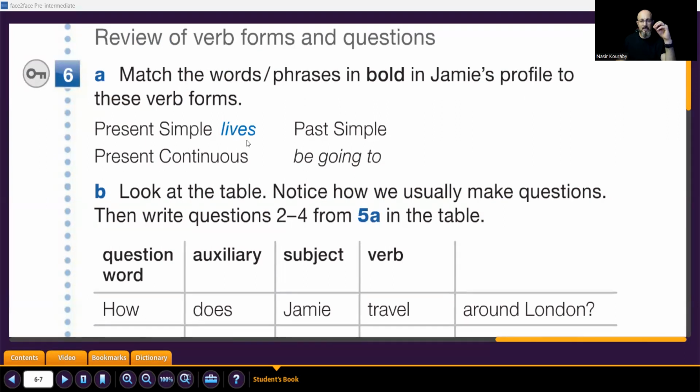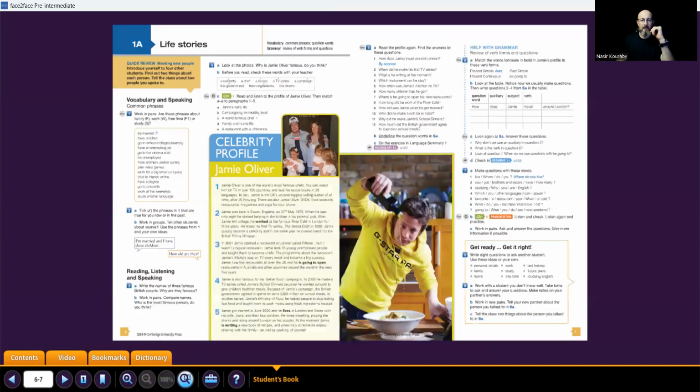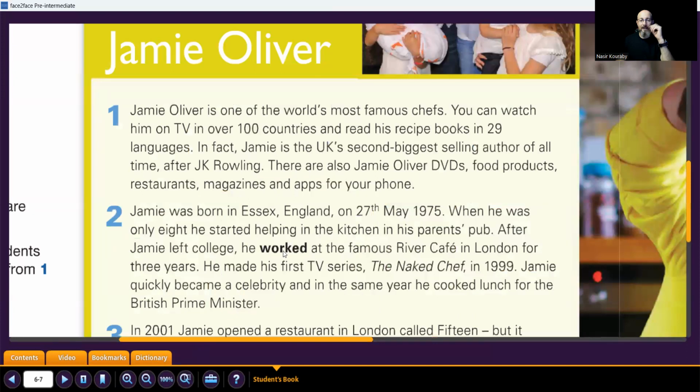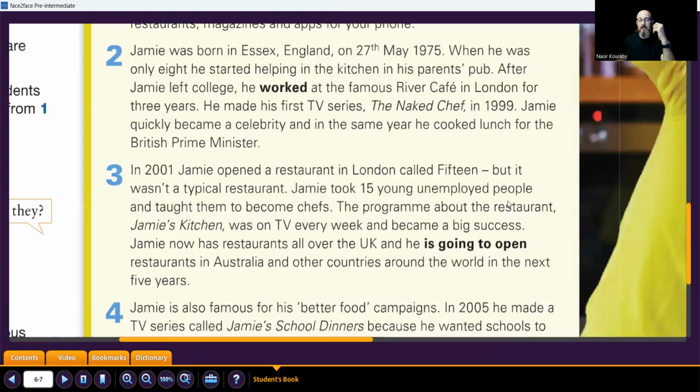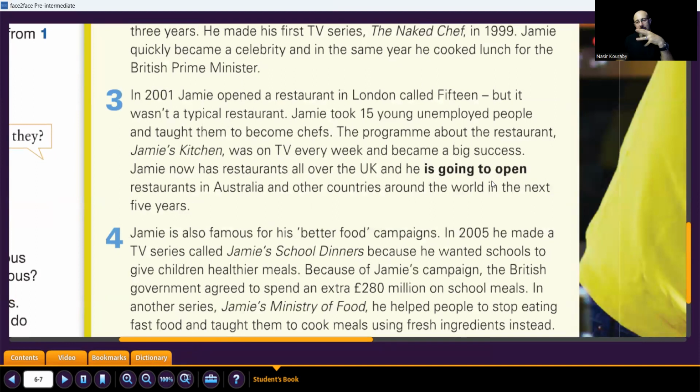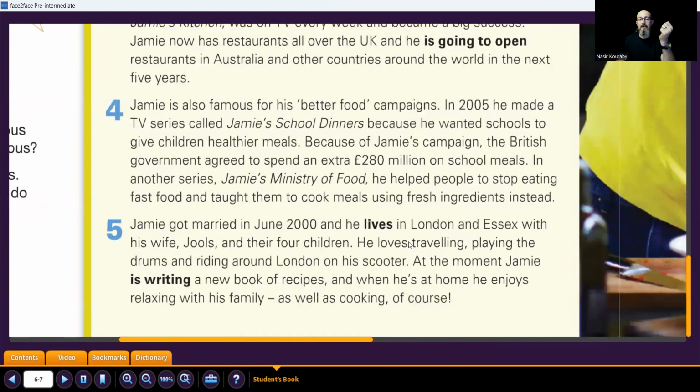We have here present simple, present continuous, past simple, and be going to. So, for example, here in the profile, we have worked. Which tense is worked? It's past simple. Very good. And is going to open is about going to grammar. Then we have lives, it's present simple, and is writing. Writing is present continuous. Very good.